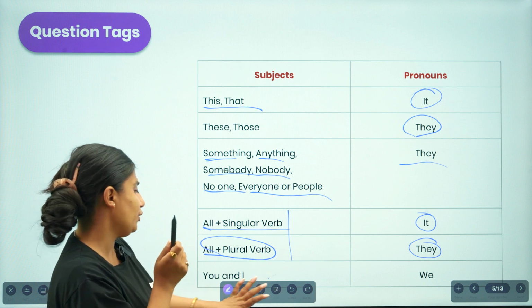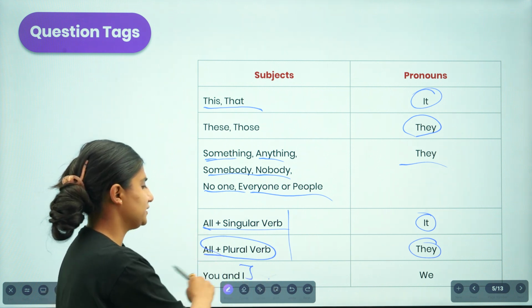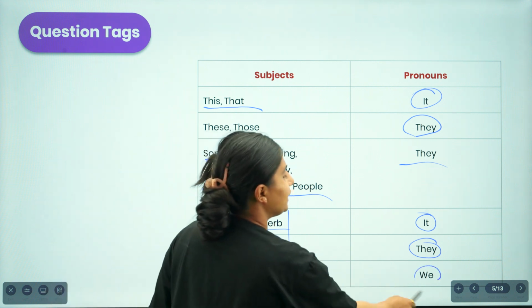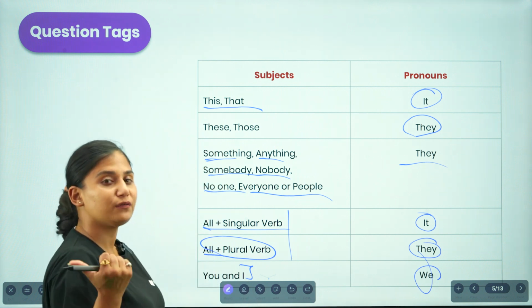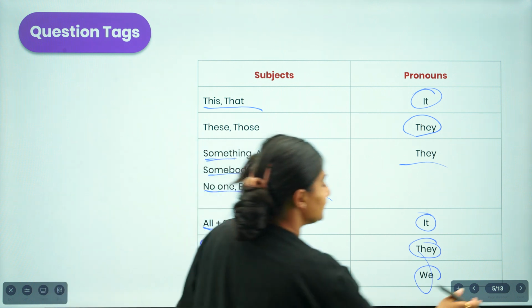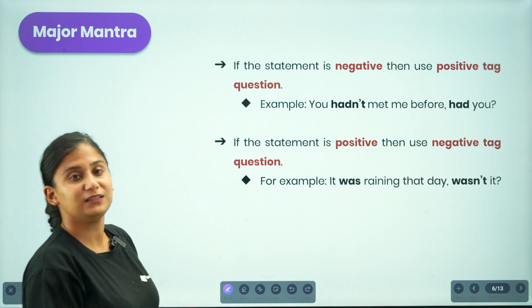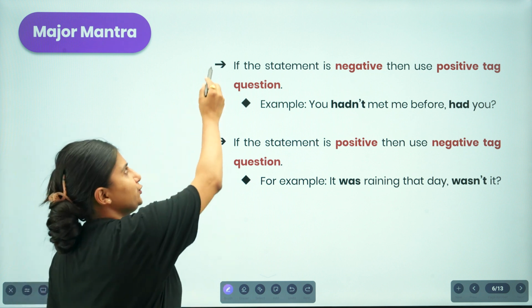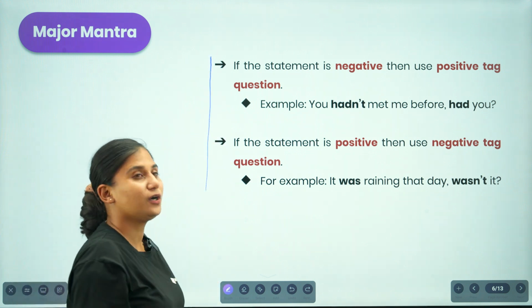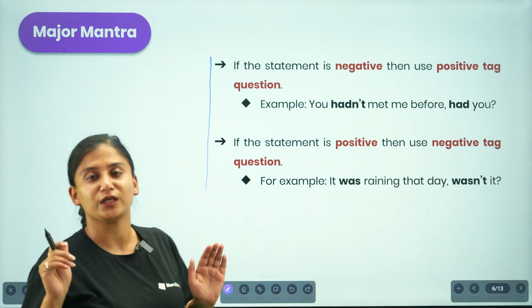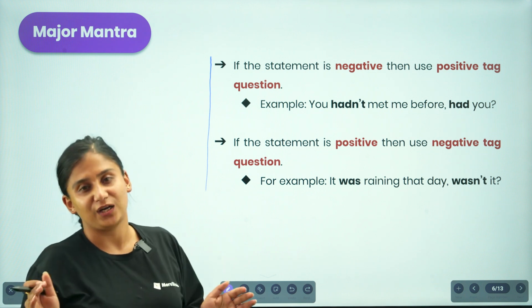And then if "you and I" are presented, you are going to use "we" as a pronoun in your tag question. So now moving on to the next, this is the mool mantra that you should be much more familiar with if you are going to create a tag question.